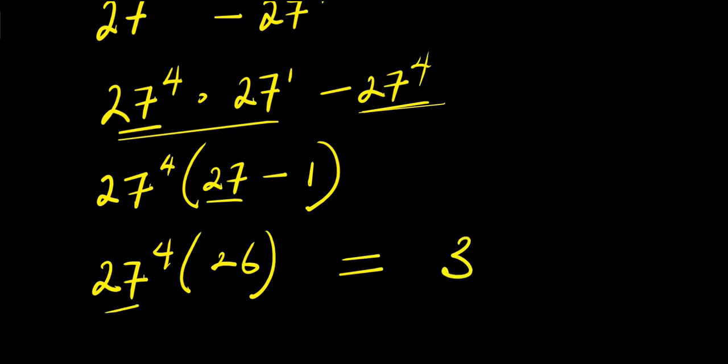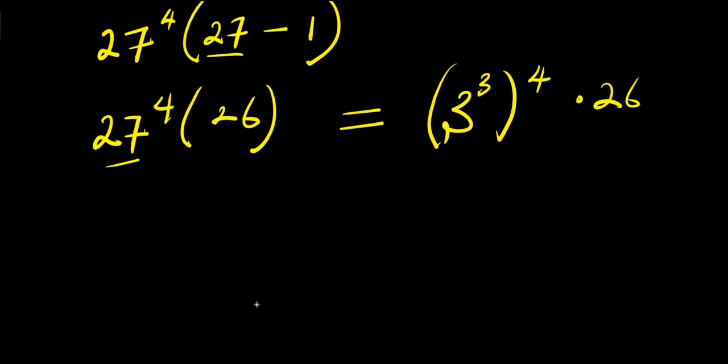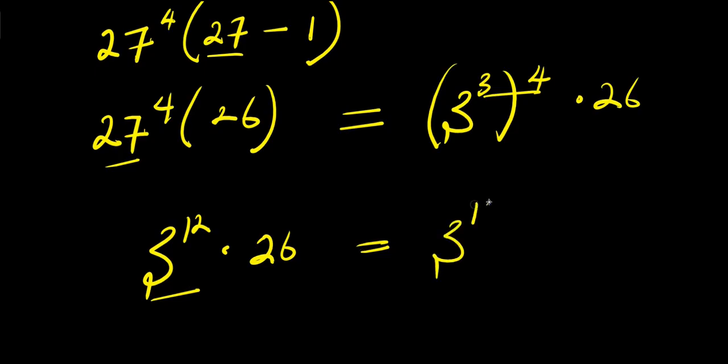27 is simply 3 power 3. This is 3 power 4 times 26. And if you consider multiplying this exponent, you have 3 power 12 times 26, and 3 power 12, this is 3 power 10 plus 2 times 26.